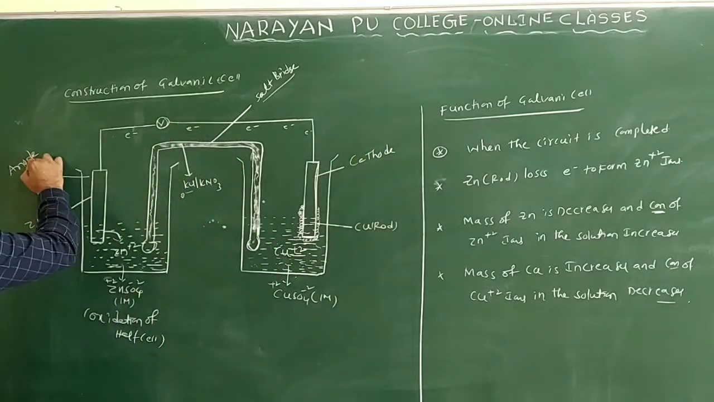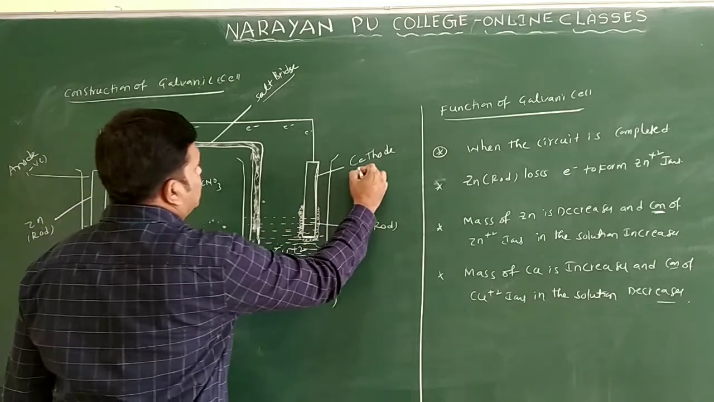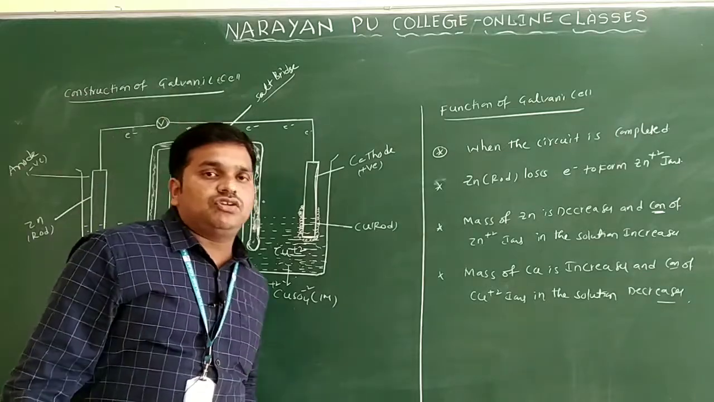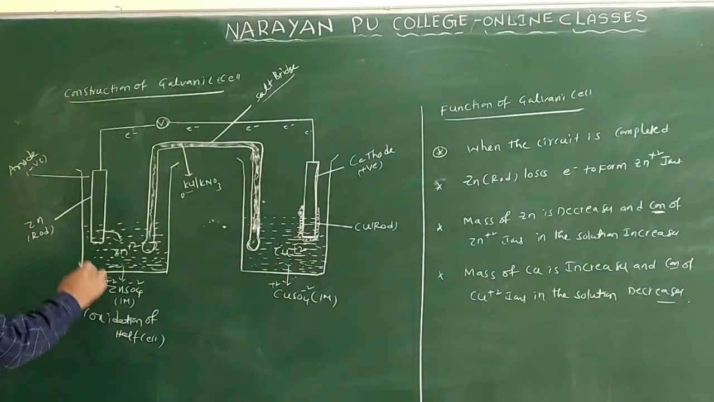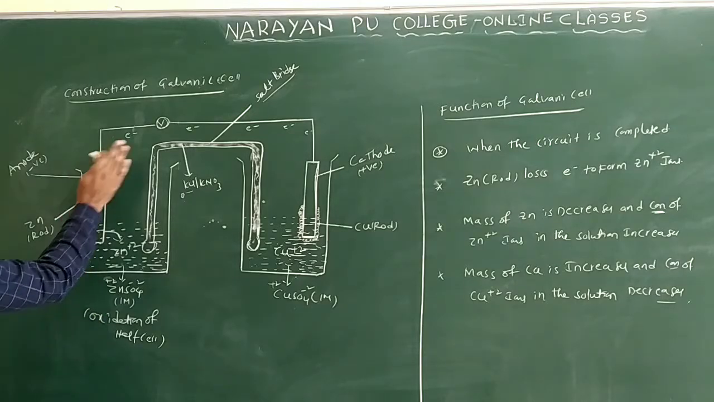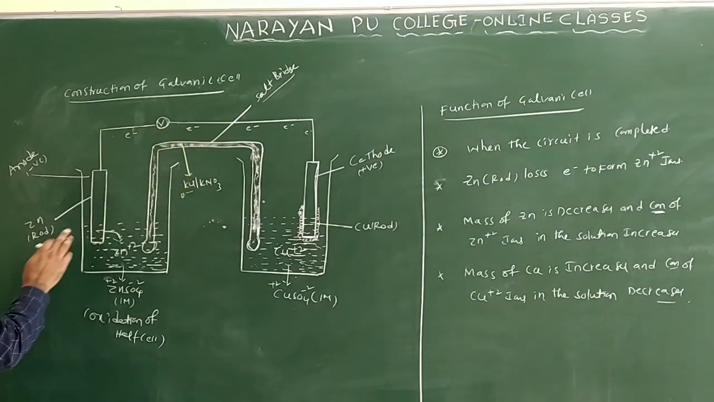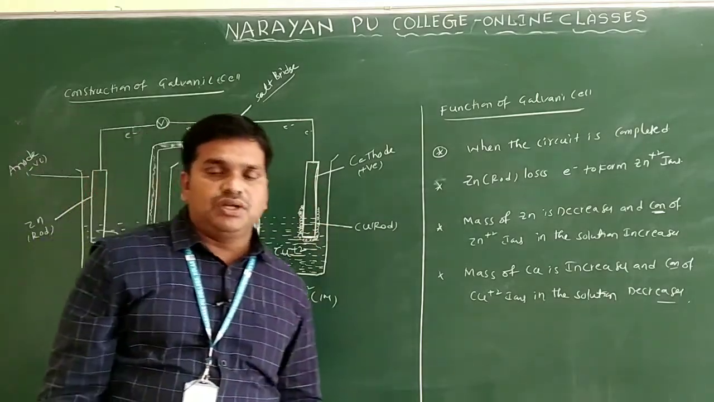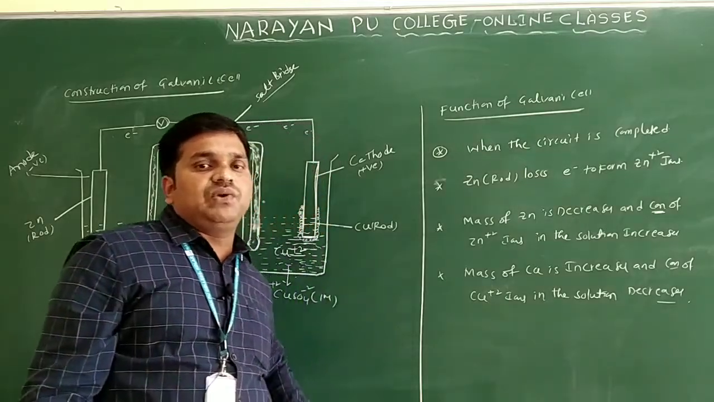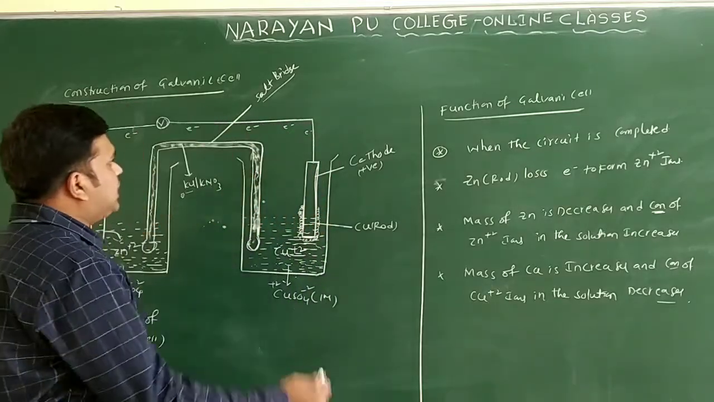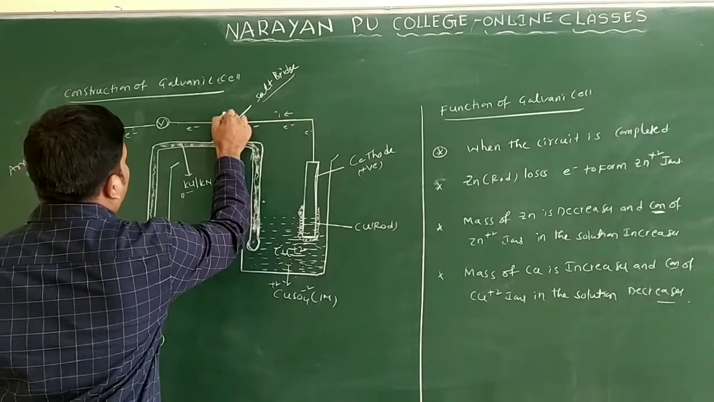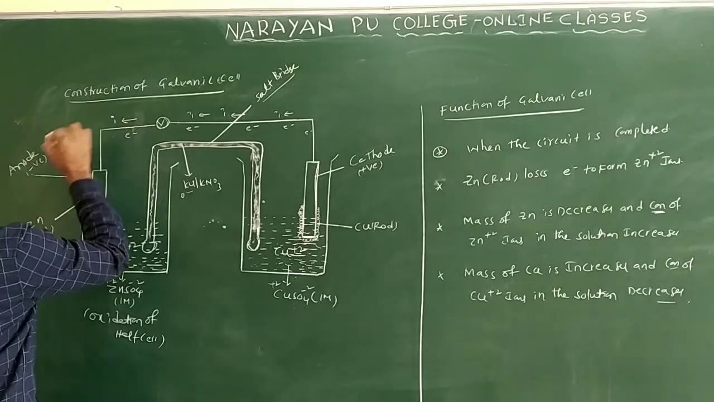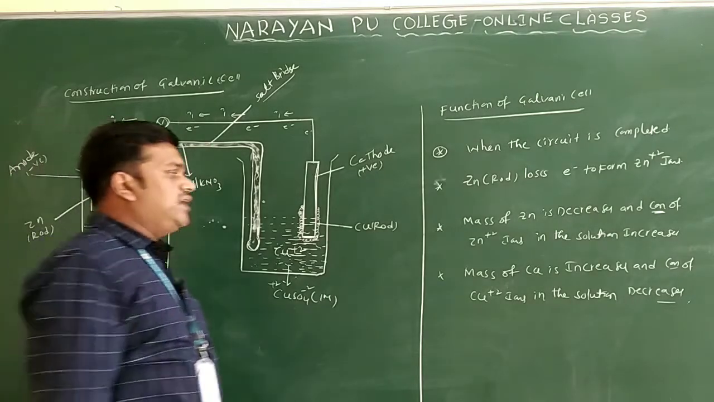Anode means negative terminal only. Cathode means positive terminal only. So the zinc loses electrons, and the electrons move through the circuit from the zinc rod to the copper rod. Then copper metal is deposited only. How does the current flow? Current flow is the reverse of the electron flow only. Current will flow from copper to zinc, or you can write cathode to the anode only.